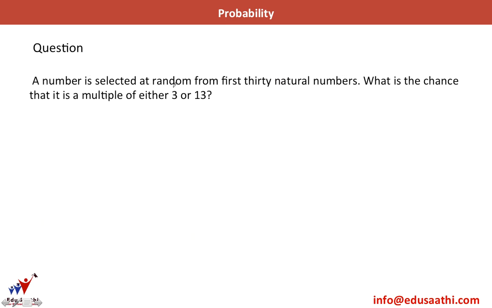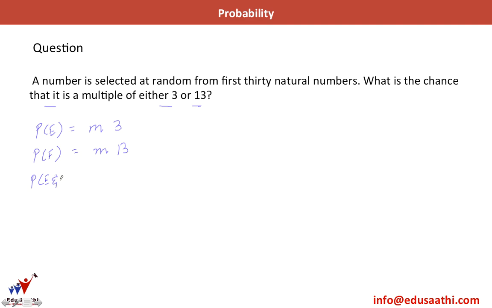A number is selected at random from first 30 natural numbers. What is the chance that it is a multiple of either 3 or 13? So I define P of E as a multiple of 3, I write M3, and P of F as M13, multiple of 13. Now what would be P of E and F?